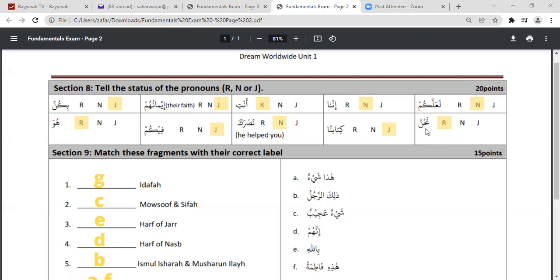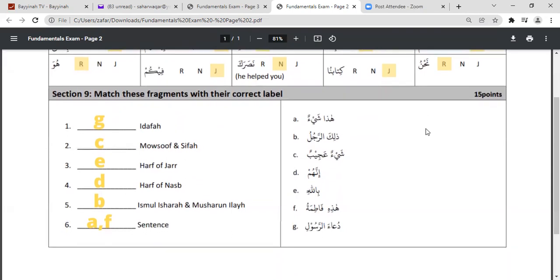Okay, and now we go to the next section, that is section 9. Match these fragments with their correct label. So I'll just go through all the fragments that are given here. Hada shay'un, dhalika rajulu, shay'un ajibun, innahum billahi, hadihi fatimatu, du'a rasuli.